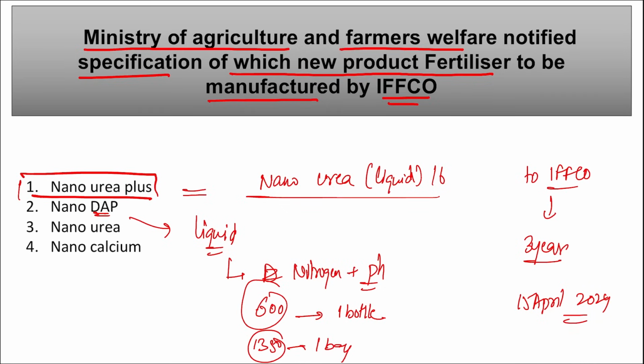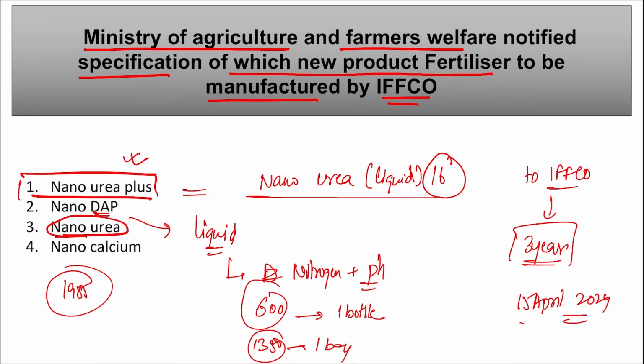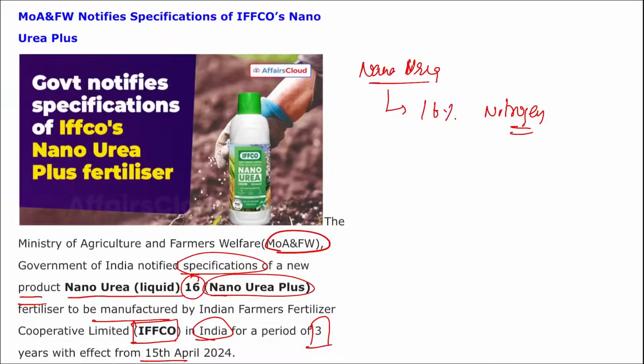Then if we talk about Nano Urea, remember, this is the world's first nano fertilizer that has been notified by the Fertilizer Control Order of 1985. Correct, and recently it was Nano Urea Plus. This is Liquid 16, this contains Nano Urea Plus. Remember, the new specification by the Ministry of Agriculture and Farmers Welfare was given to IFFCO because IFFCO will be manufacturing this for the next 3 years starting from 15th April, and this Nano Urea Plus contains 16% nitrogen.